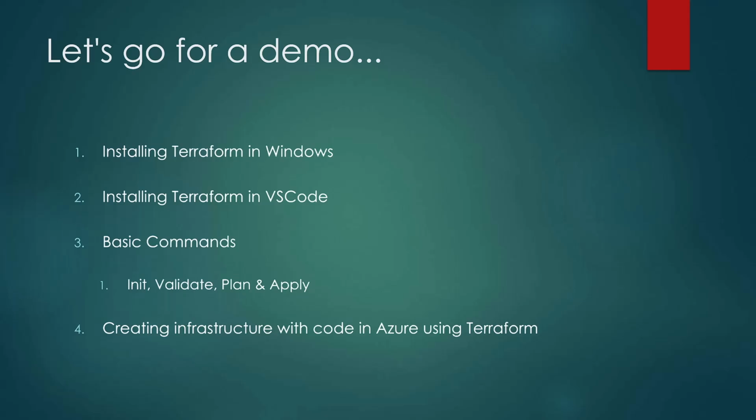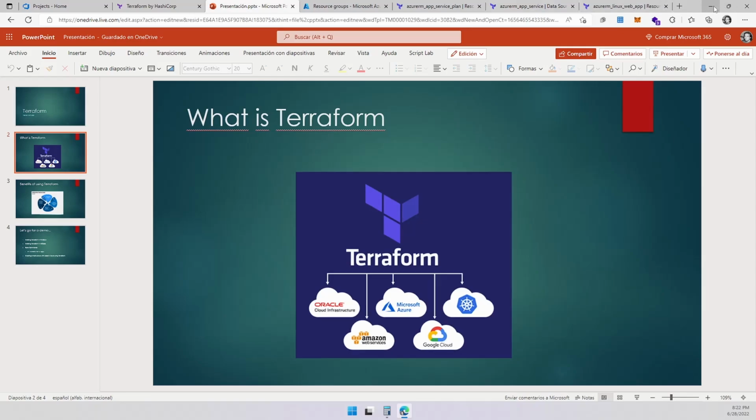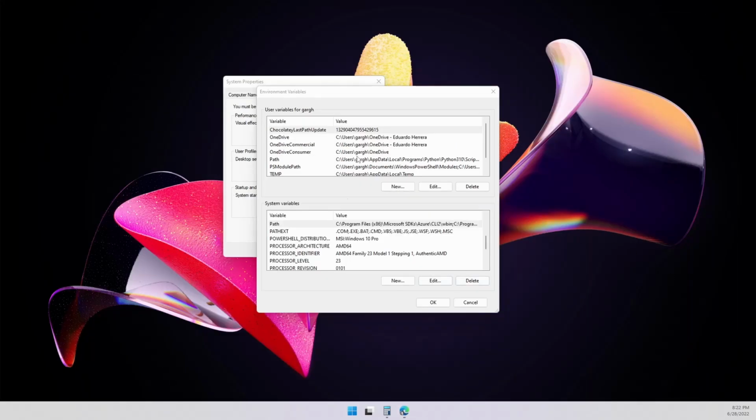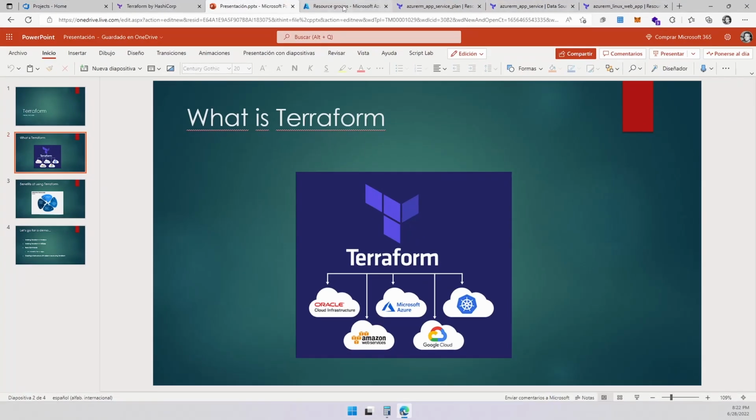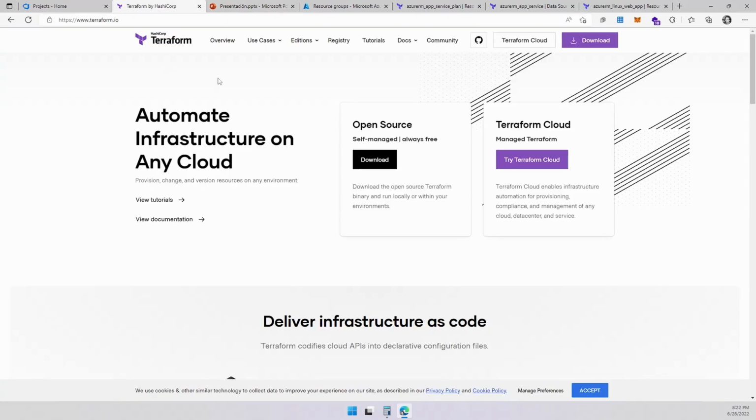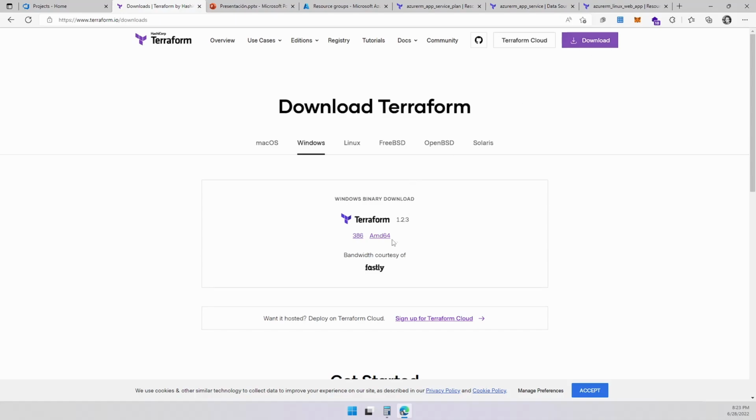In Azure with the Terraform over there. So let me go ahead and, don't go for that. First of all, let's go to Terraform right now. And this is their page, right? Terraform comes in a binary executable file for Windows. It's a very easy file to download. When you do that, you're going to download over here your AMD file for that matter. Okay, that's what you're going to do. So let's go ahead and download it.